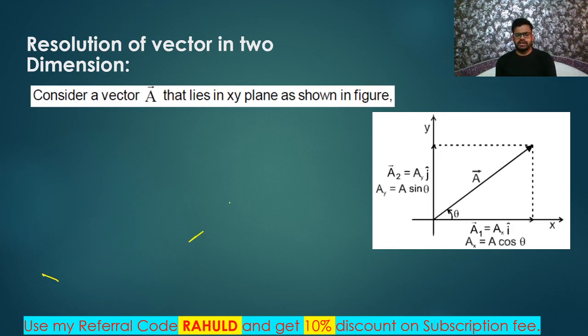So how to take it? Let's say this is the x-axis, this is the y-axis, and this is some vector A. So what I can do? I will write along this axis, let's say this is theta, so here ax, and along this axis ay.